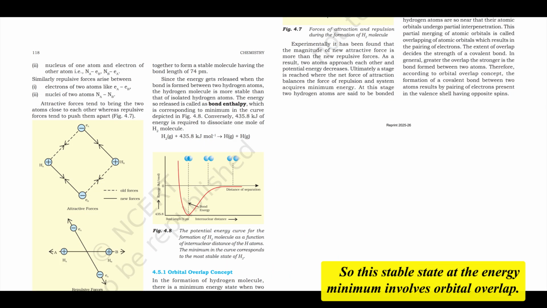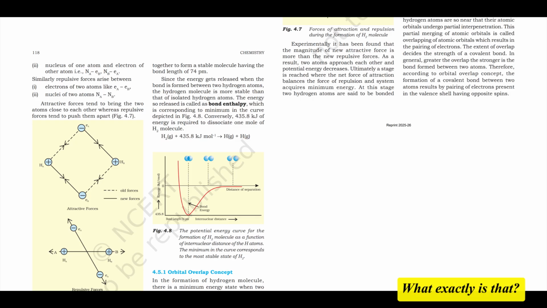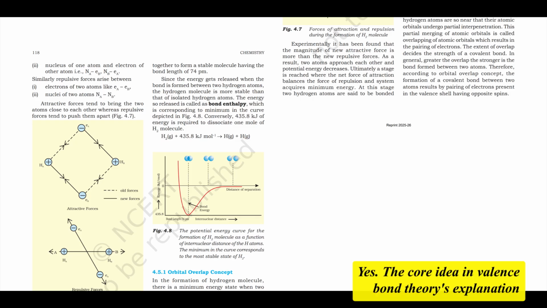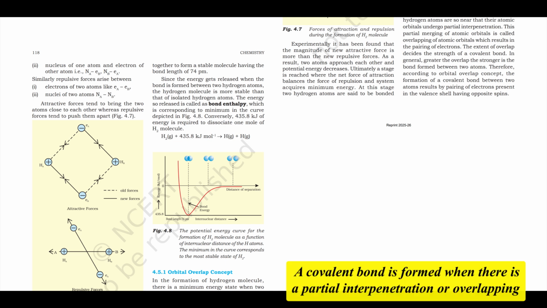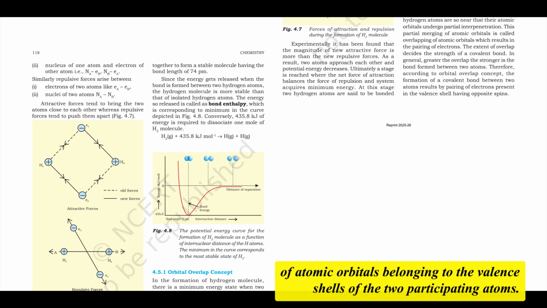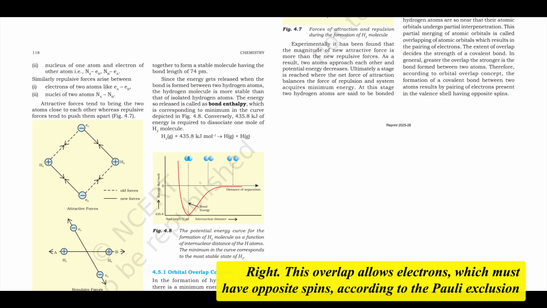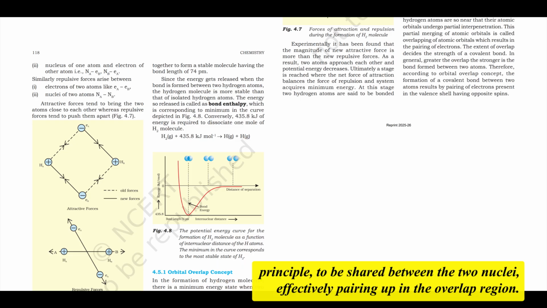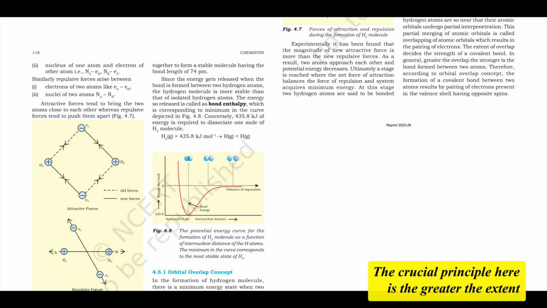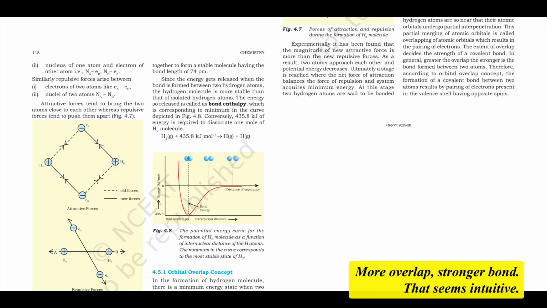So this stable state at the energy minimum involves orbital overlap. What exactly is that? Yes. The core idea in valence bond theory's explanation of covalent bonding is the orbital overlap concept. A covalent bond is formed when there is a partial interpenetration or overlapping of atomic orbitals belonging to the valence shells of the two participating atoms. Orbitals merging slightly. Right. This overlap allows electrons, which must have opposite spins according to the Pauli exclusion principle, to be shared between the two nuclei, effectively pairing up in the overlap region. The crucial principle here is the greater the extent of the overlap, the stronger the covalent bond formed. More overlap, stronger bond. That seems intuitive.